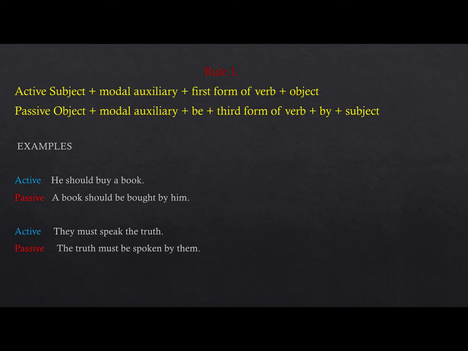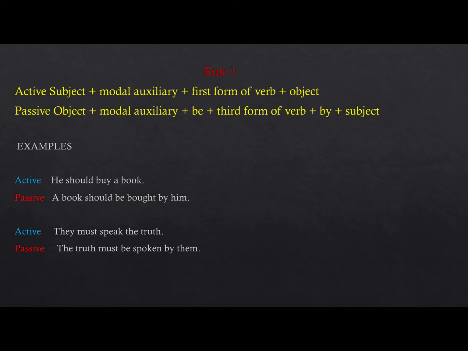Remember, they all are followed by be and then third form of a verb. Keep it in your mind that they all will be followed by that modal and then be and then verb third form and by and then object. But this will not apply to perfect tense. There, all the modals, if they are followed by have, then it will be followed by been and then verb's third form.